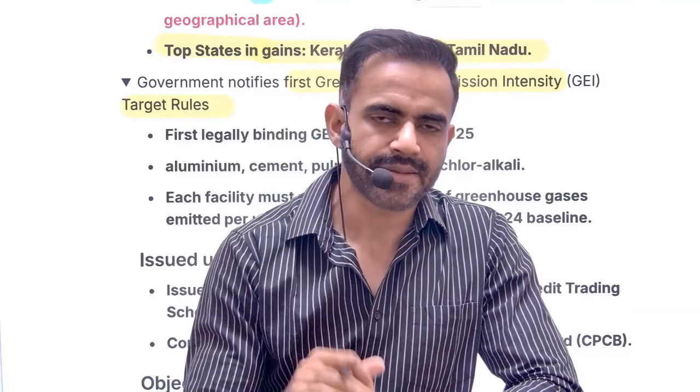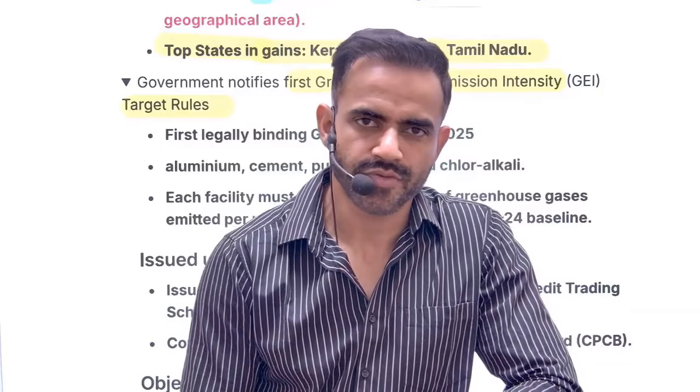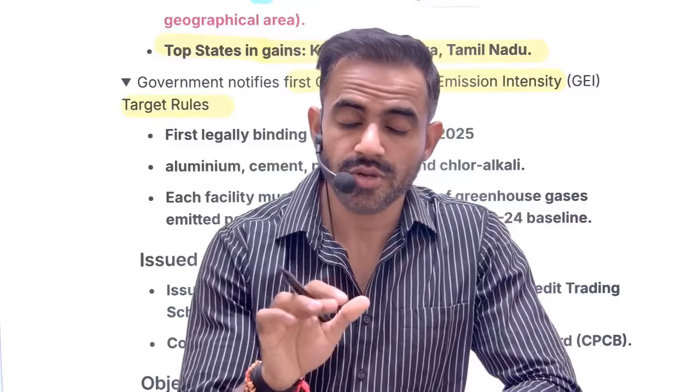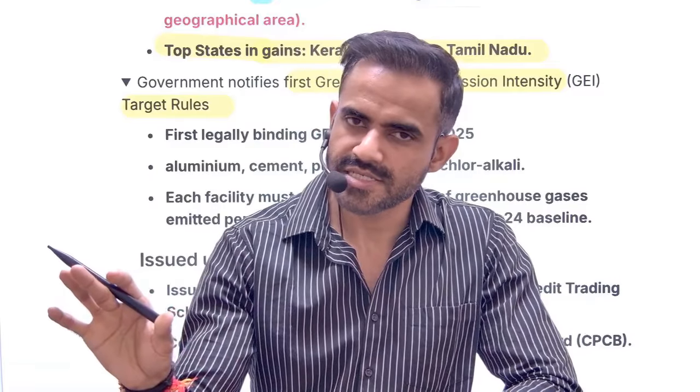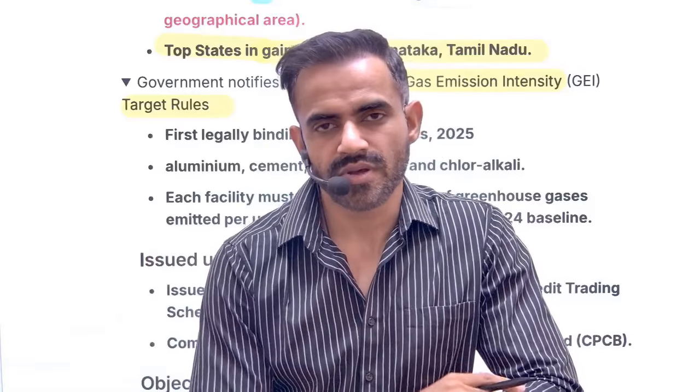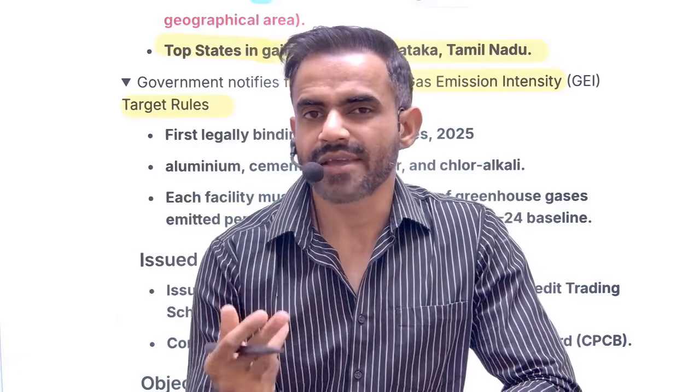Let's say previously it was emitting 70 units. Now the government has given a target: you cannot emit more than 50. Previous emission was 70, now the target is you cannot emit more than 50. What if someone emits more than that? They will have to pay a fine.